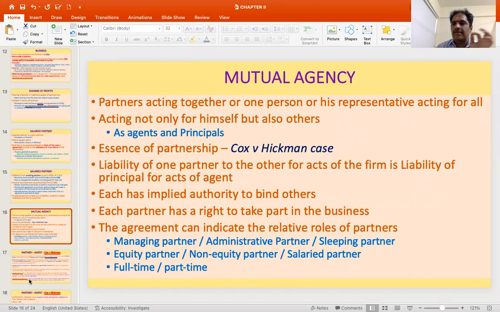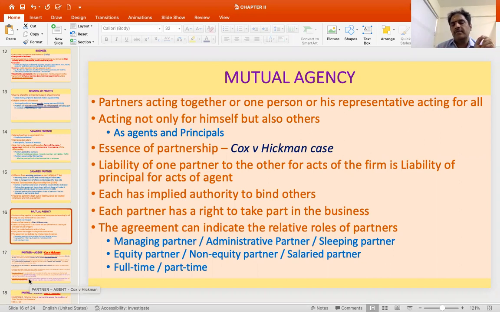Then mutual agency is the essence of the relationship of partners. So it says partners acting together, or one person or his representative acting for all. If in the relationship this is what is happening, then that relationship is a partnership. Then the person should not only act for himself, but he should act on behalf of the firm. And when we say firm, it is the collection of individuals. So he should be acting on behalf of all the other partners in the firm. So he will be acting as an agent while he is acting and binding the principal. And while someone else in the firm acts, he will be bound like a principal for some other person's act.